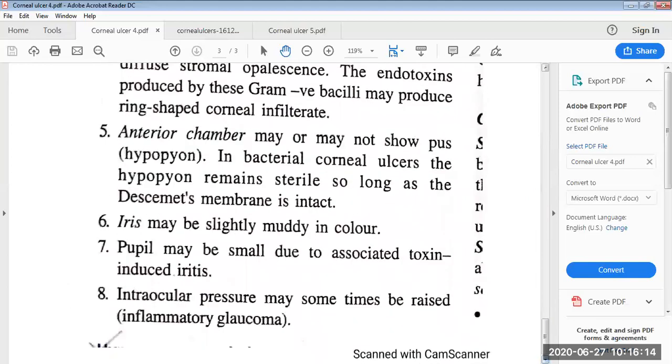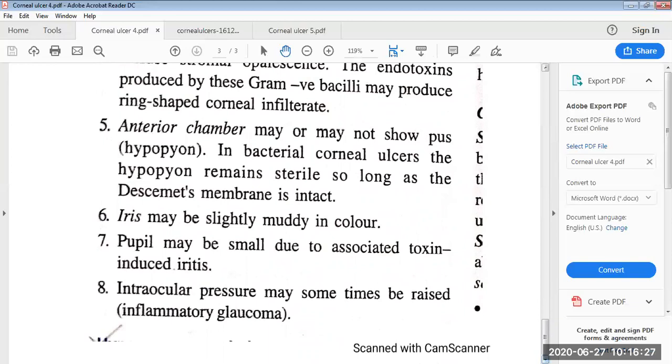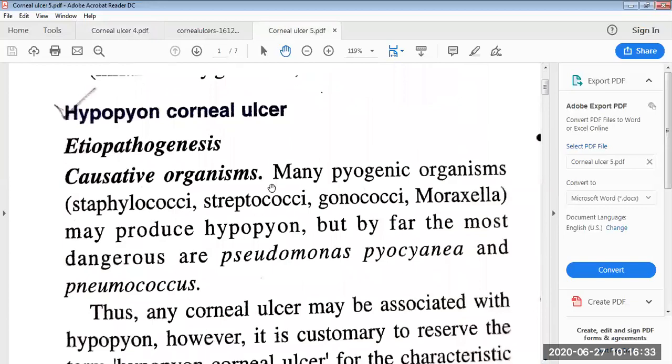Iris may be slightly muddy in color. Pupil may be small due to associated toxin-induced iritis. Intraocular pressure may sometimes be raised. It will lead to inflammatory glaucoma. So, next we will discuss the hypopyon corneal ulcer.